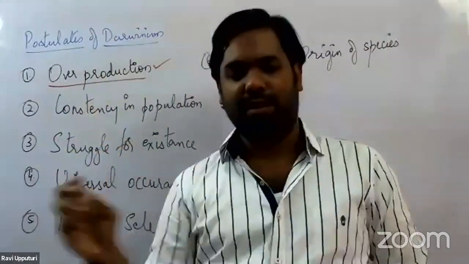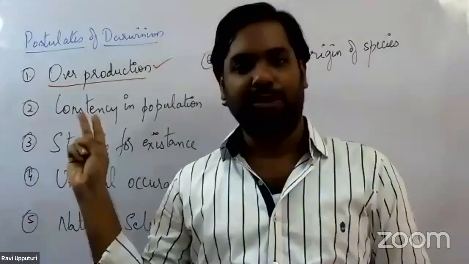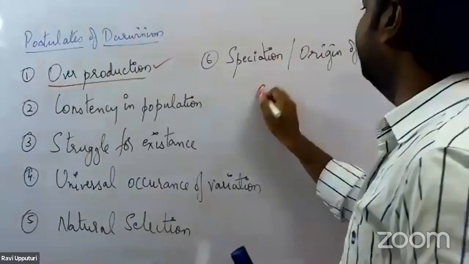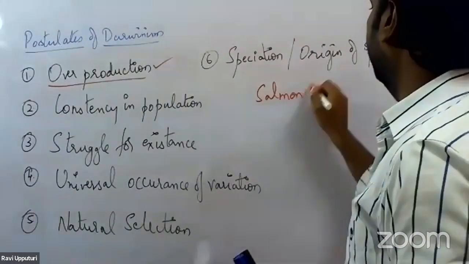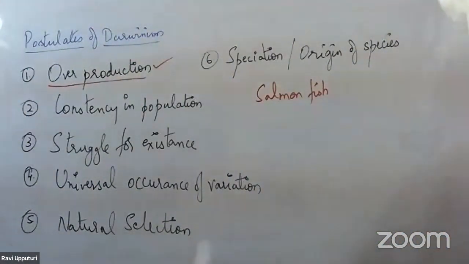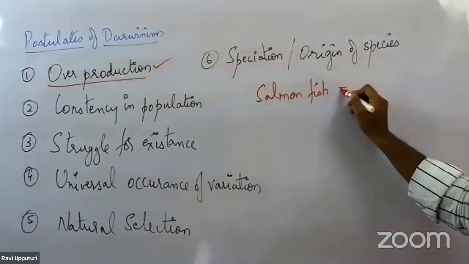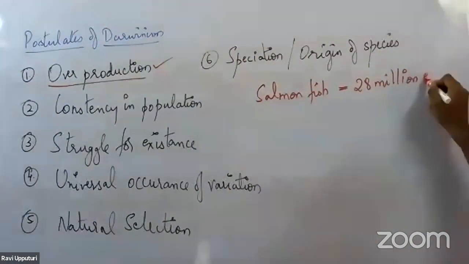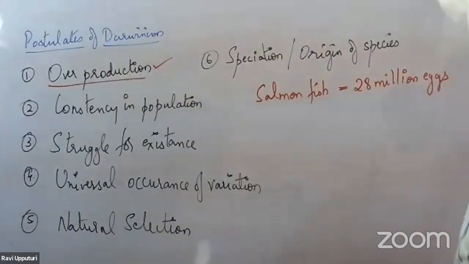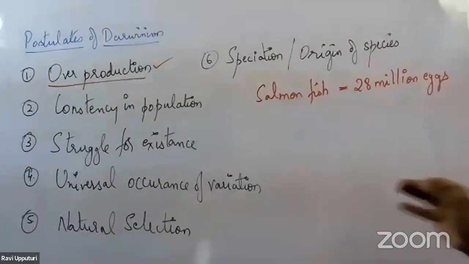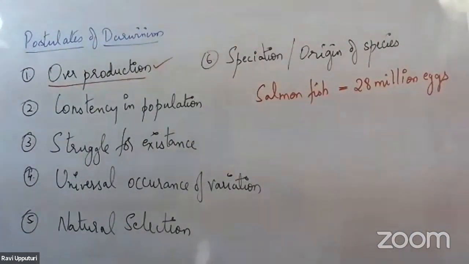With regards to that, we can consider two simple examples with regards to overproduction. First one, talking about salmon fish. I hope all would have been familiar with salmon fish. This fish produces around 28 million eggs in one season. We are talking about only one season, not in its lifetime. So in one season, the salmon fish produces around 28 million eggs.